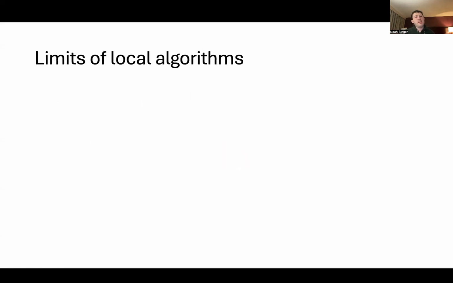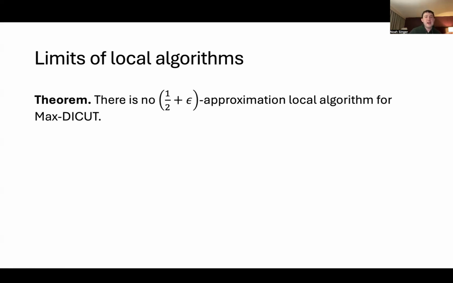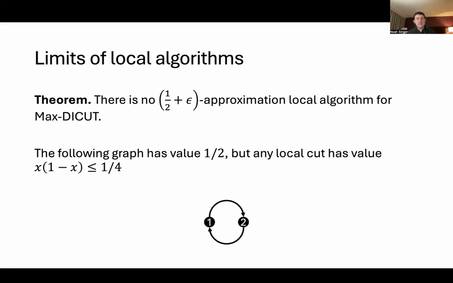Okay. And I also want to mention that this whole idea based on local algorithms can't do any better than getting a approximation ratio of 1/2, and this lines up with all of the lower bounds we know in the streaming setting. So you can't do better than a half approximation for dicut. And the reason is the following.